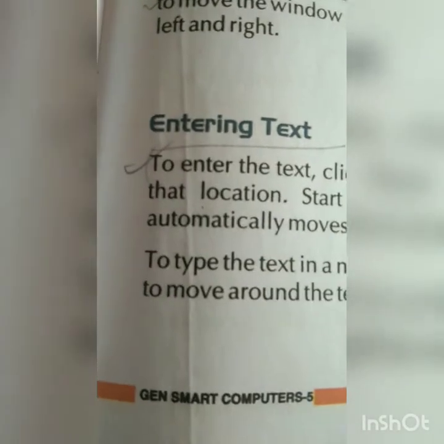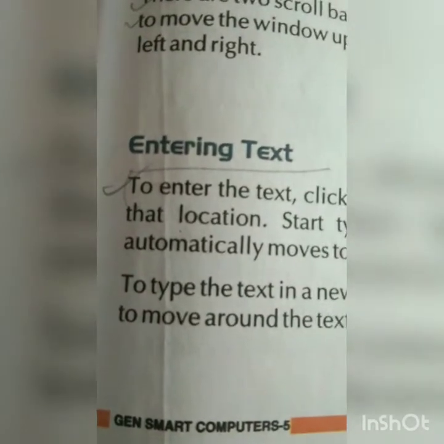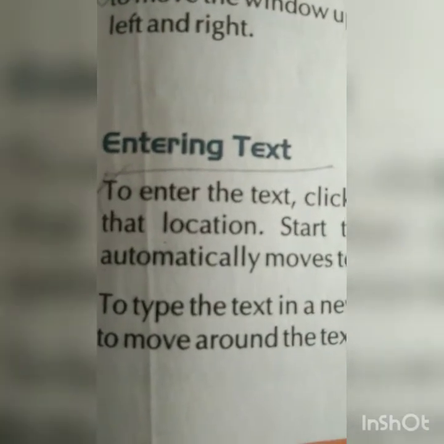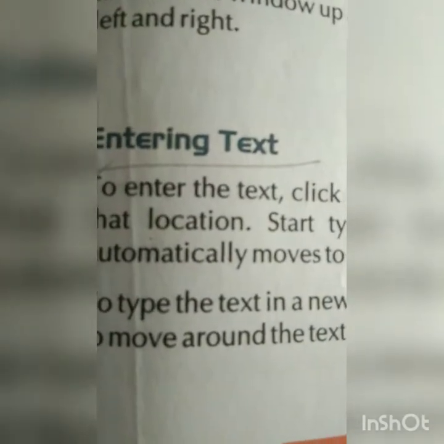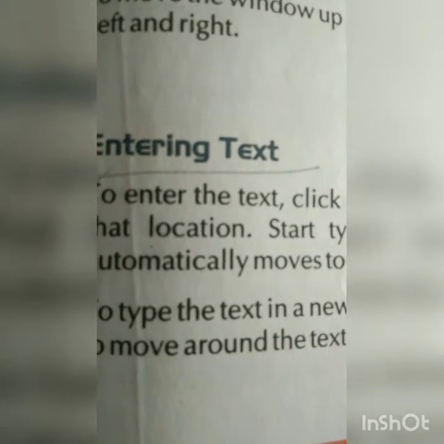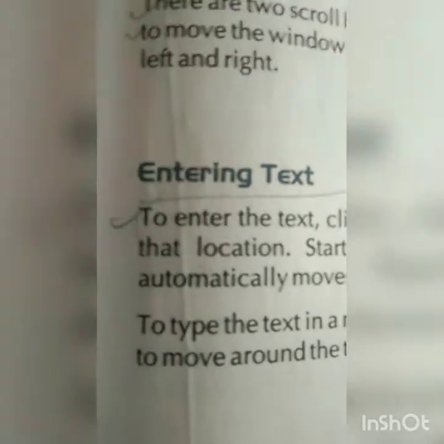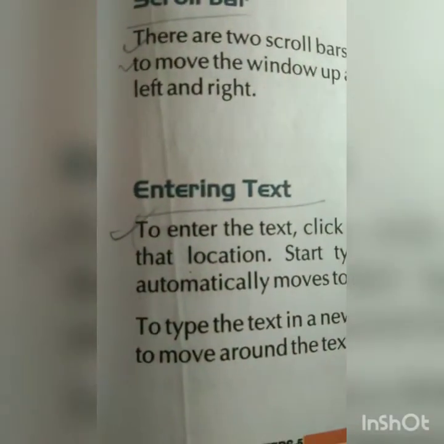So today we are going to learn this much in this chapter: what is MS Word, title bar, quick access toolbar, ribbon, ruler, two types of ruler, vertical and horizontal, document area, your work area, status bar, scroll bar and entering text.